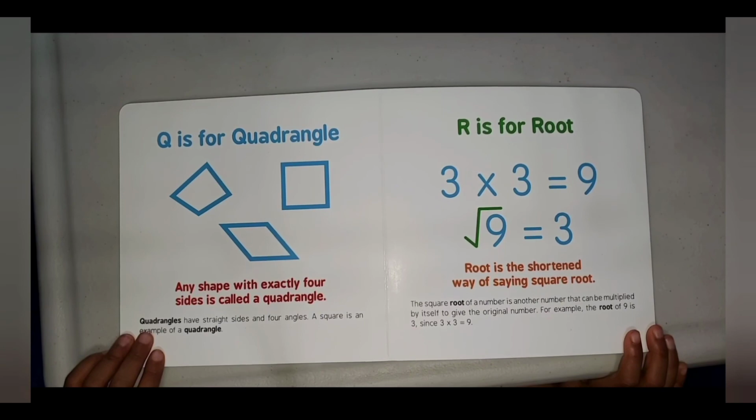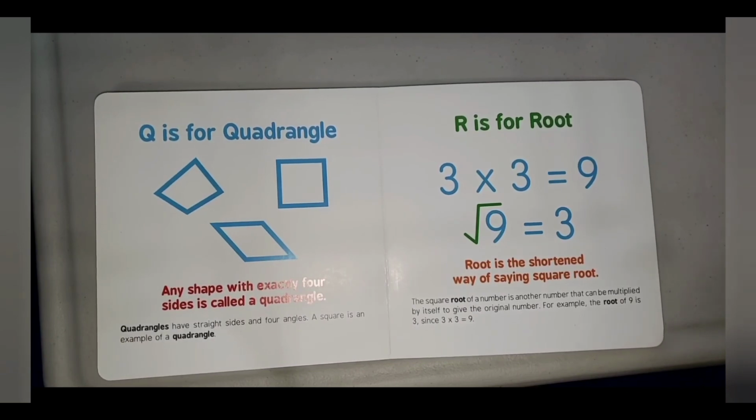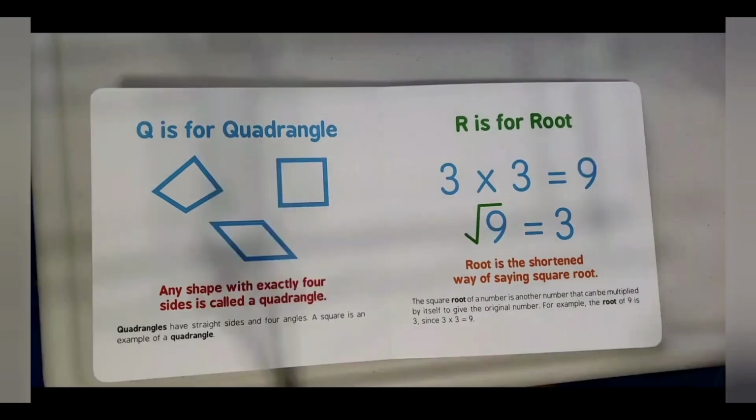Q is for quadrangle. Any shape with exactly 4 sides is called a quadrangle. Quadrangles have straight sides and 4 angles. A square is an example of a quadrangle.